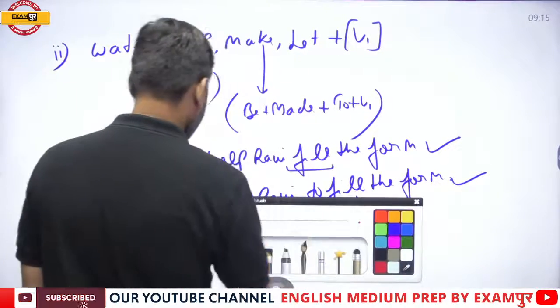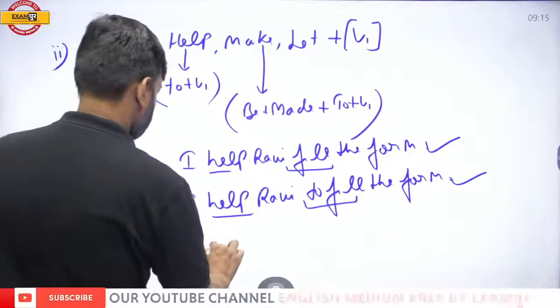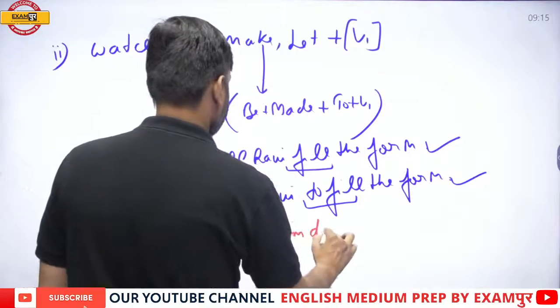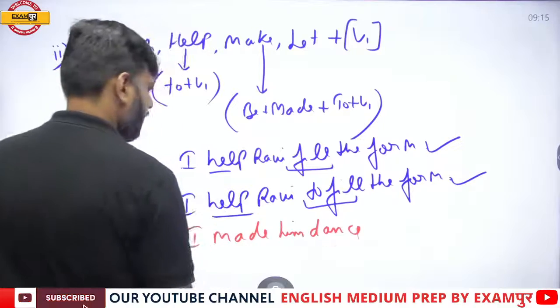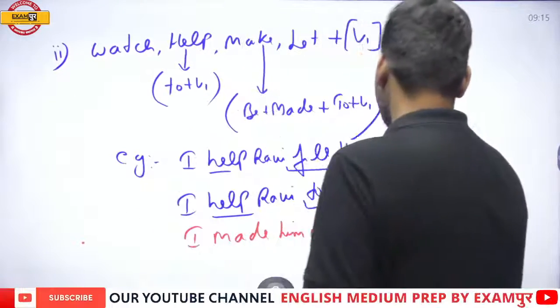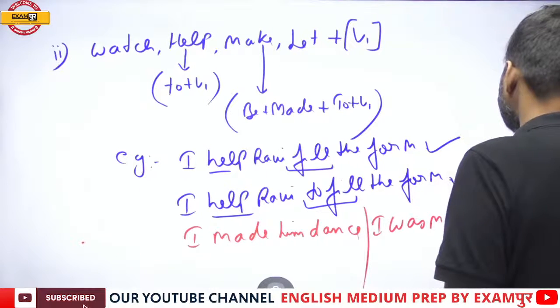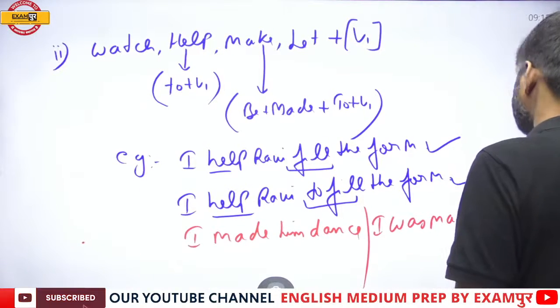One more example you can see. I made him dance, and I was made to dance.